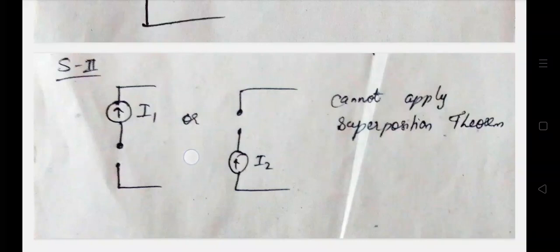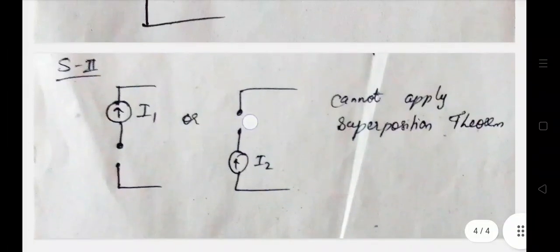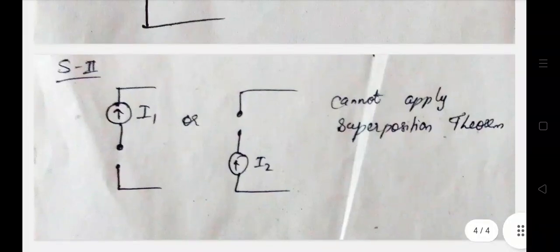So while doing the superposition theorem, at first let's open I1 and I2 is still there. But even though I2 is there, the total circuit is open. So the application of the superposition theorem is not valid. In the other case also, when only I2 is connected and I1 is open, the circuit is again open circuited. The superposition theorem is not valid there.